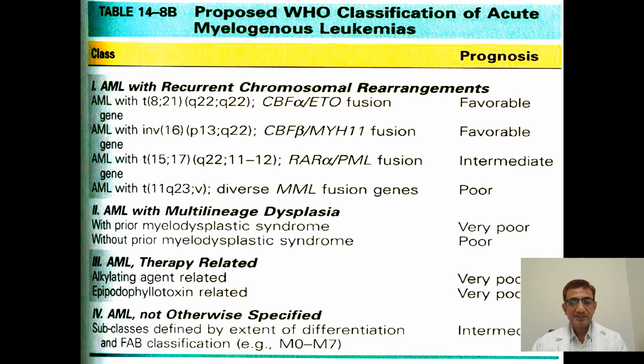So the WHO classification: first is AML with recurrent chromosomal rearrangements. Next is AML with multilineage dysplasia. Third is therapy-related AML, and AML not otherwise specified. Here the second entity, AML with multilineage dysplasia, and therapy-related AML have very poor prognosis.